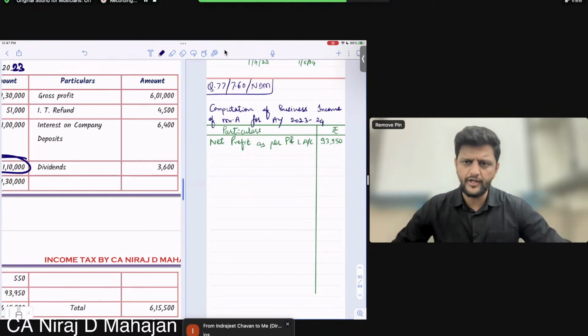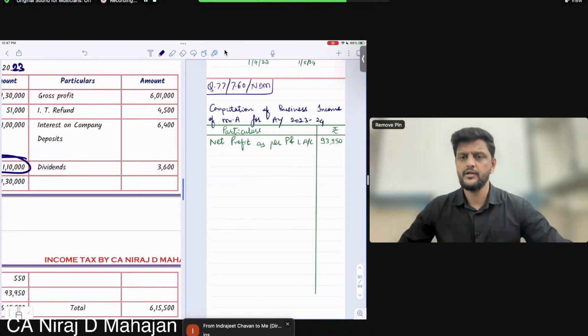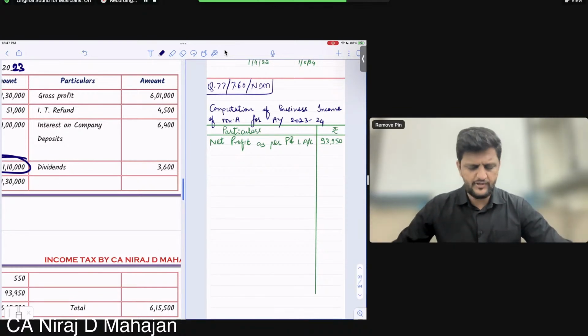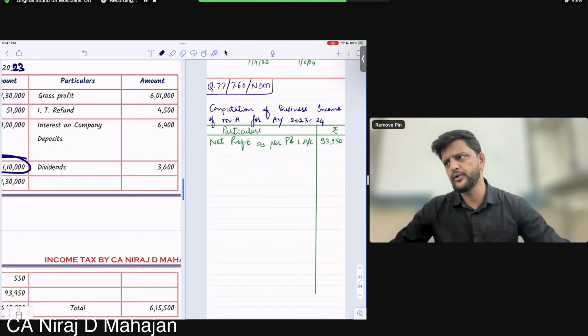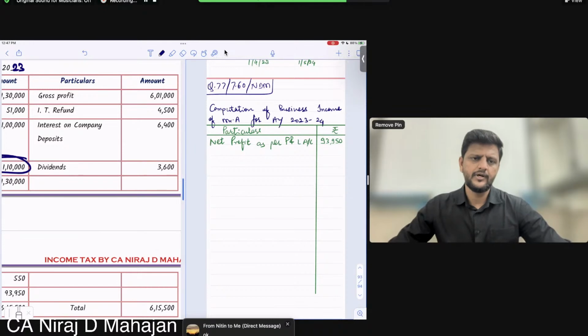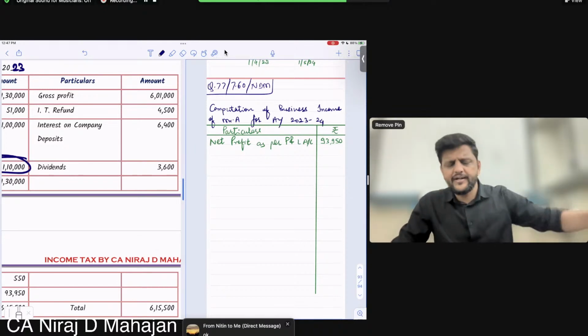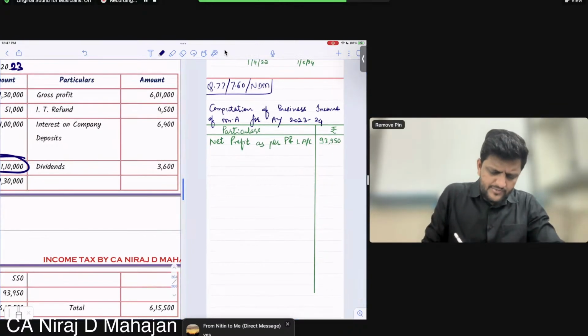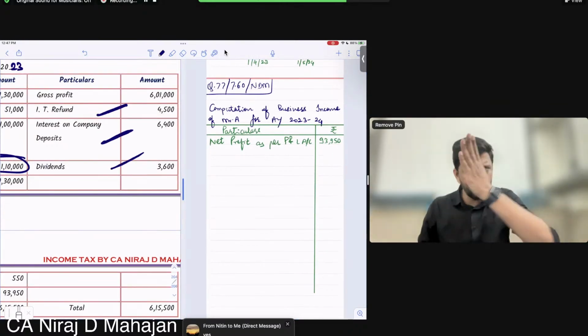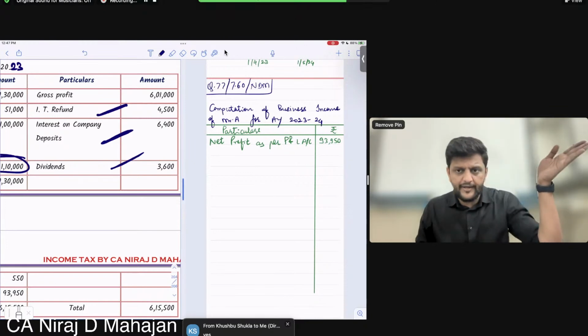Income tax refund is not our income. Only interest on it is income. They have not given, so don't assume. We'll write that down as a note. Ready? So basically, to find PGBP income, I will have to remove the credits. These three items are not my PGBP income. I will remove the credit.